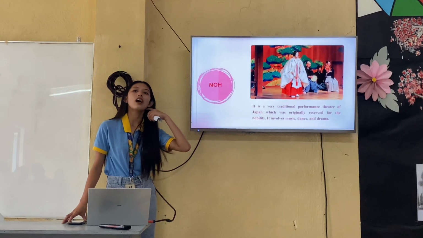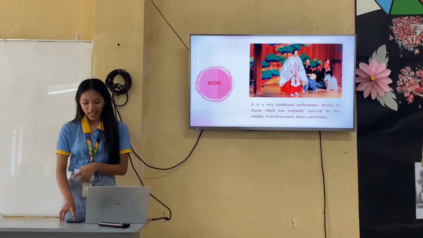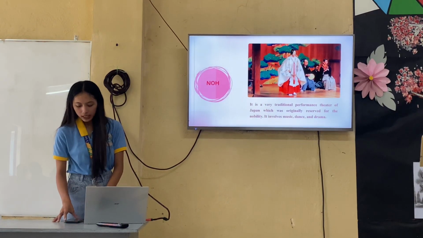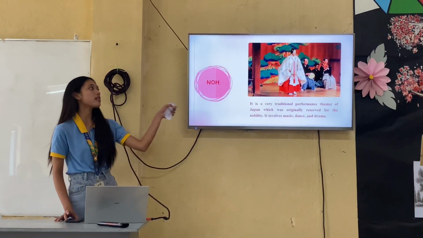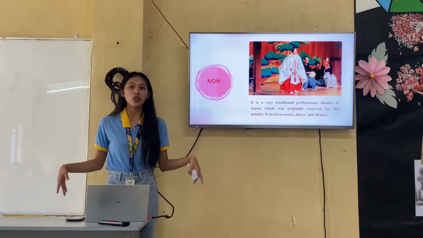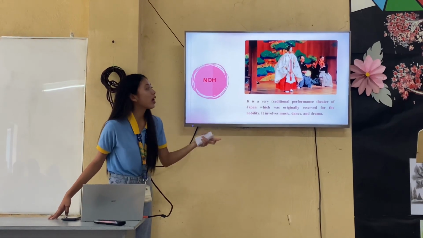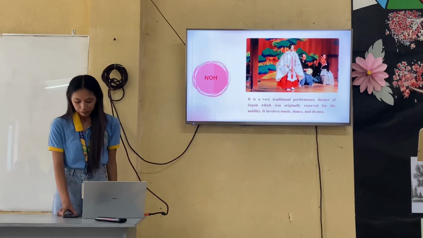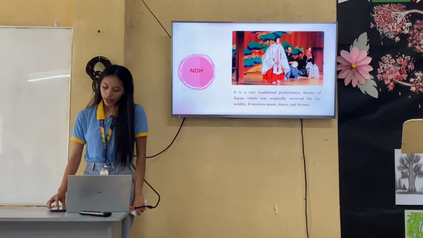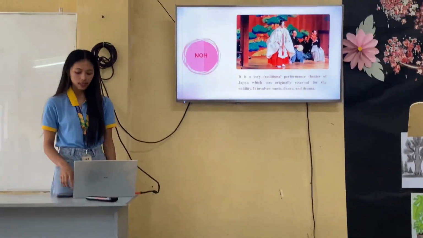So the main thing in No drama is chanting. Actors wear intricate masks and elaborate costumes that are symbolic and convey specific roles or emotions. As you can see in the picture, the traditional clothing of Japan is a little bit exaggerated, very large, and the actor wears a mask. No is also accompanied by traditional music, played by a small orchestra or hayashi, and features slow and deliberate dances.